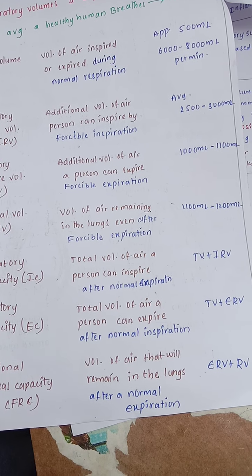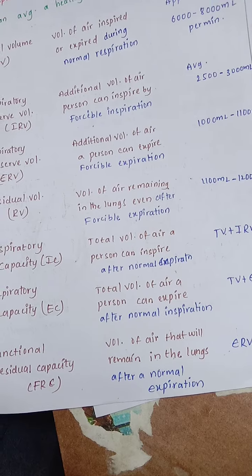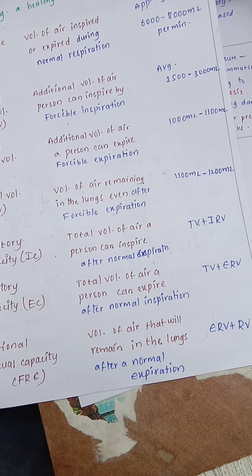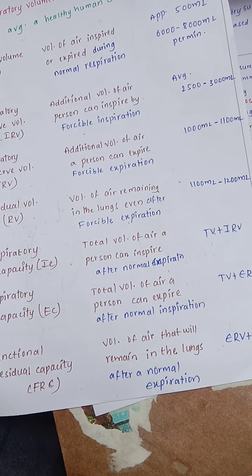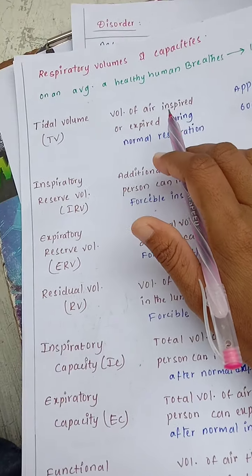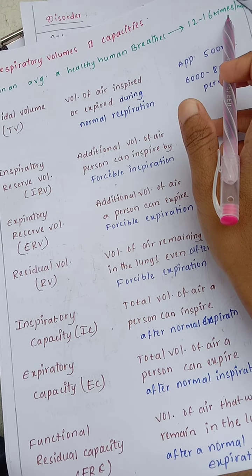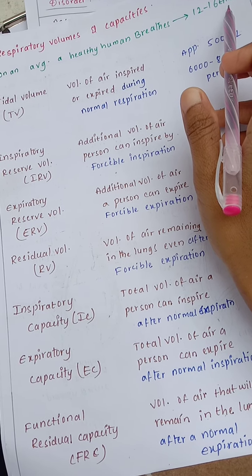Everyone, now I am going to discuss respiratory volume and capacity. This is very important for the NEET examination, so they will ask frequent questions on these volumes and capacities. On average, a healthy human breathes 12 to 16 times per minute. So we will discuss the different types of respiratory volumes.